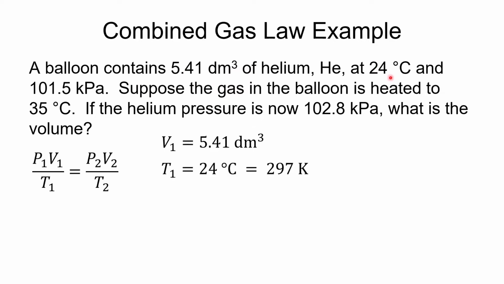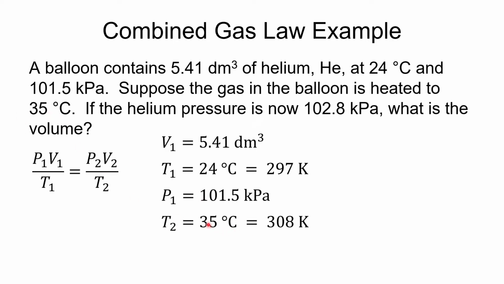Of course, we're going to add that to 273 to give us 297 Kelvin. 101.5 kilopascals, so there is our P1. And then here is T2. At 35, again, we're going to add that to 273 to give us 308 Kelvin. And then finally here is pressure 2 at 102.8 kilopascals.